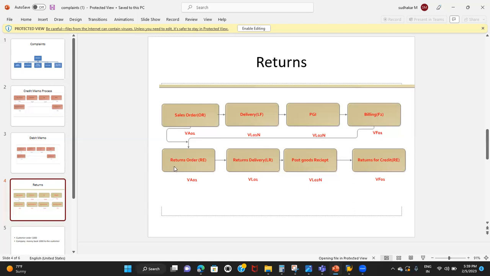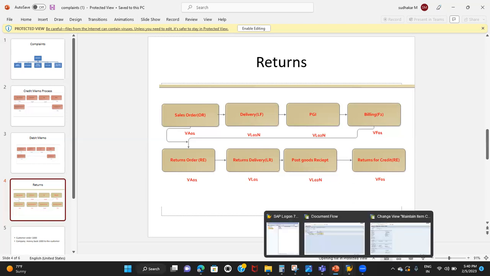The sales document type which you use for the return order is RE. The delivery document type for the return delivery is LR. And the credit for returns billing document type is RE. It is a kind of credit memo only. So how this process can be configured in SAP, that we are going to see now.